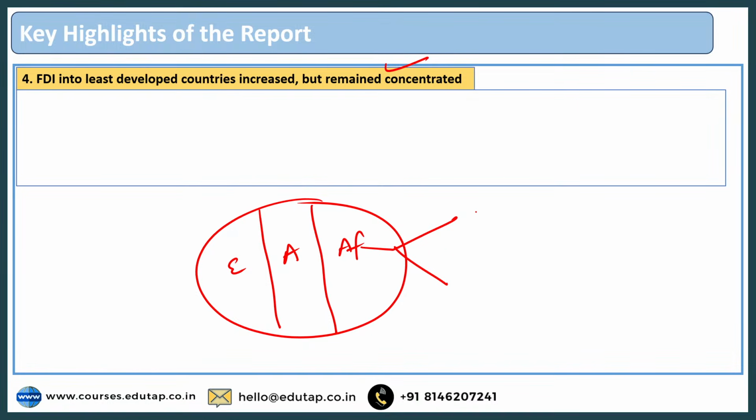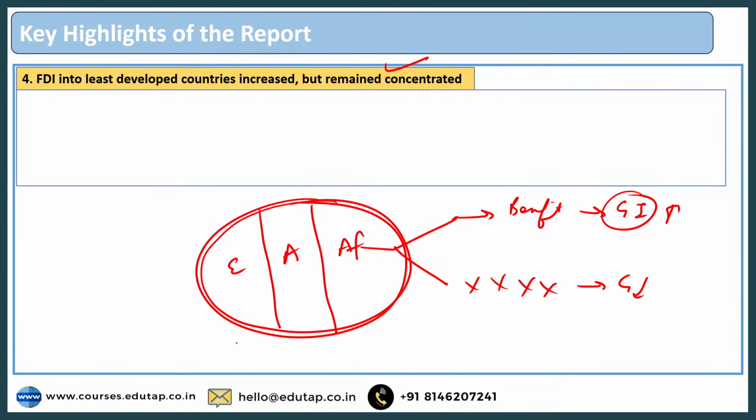So you will see that certain countries are able to get the benefit, where they are able to show high growth investment, but certain other countries are not able to reap the benefits. Investment is still poor in these areas. So you can see this divergence at the larger level, and at the smaller scale also, that is within the regions, you are able to see this concentration, this unevenness with respect to the foreign direct investments.